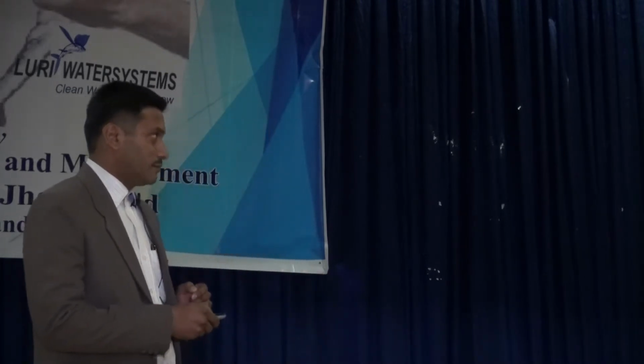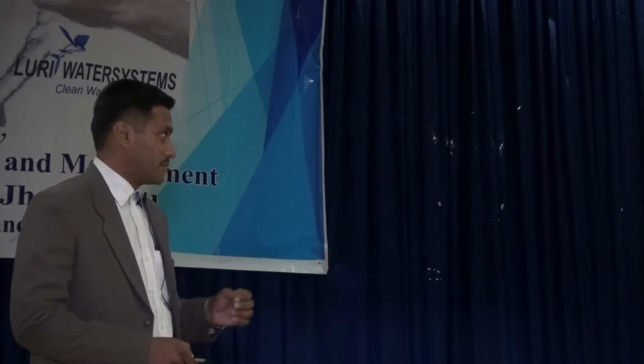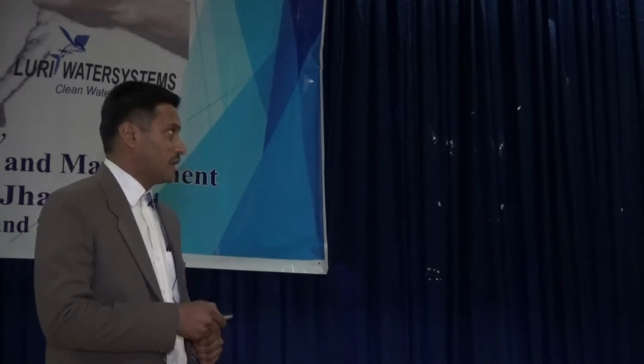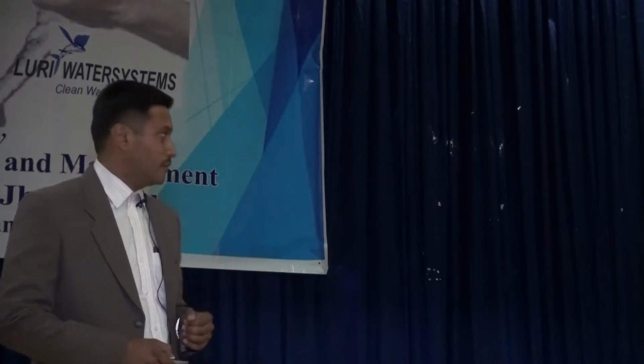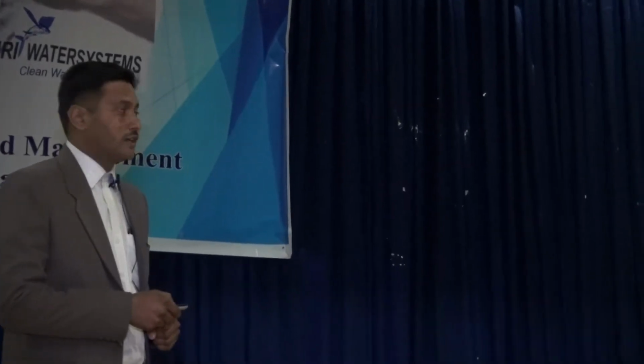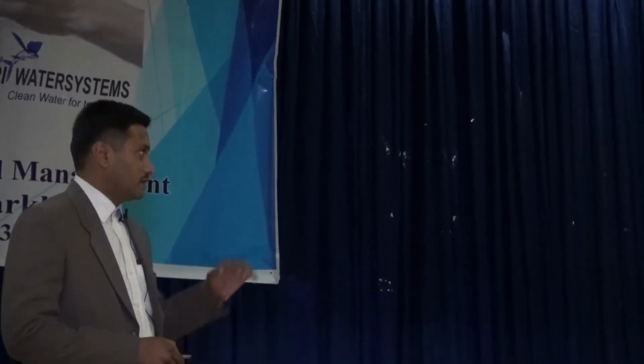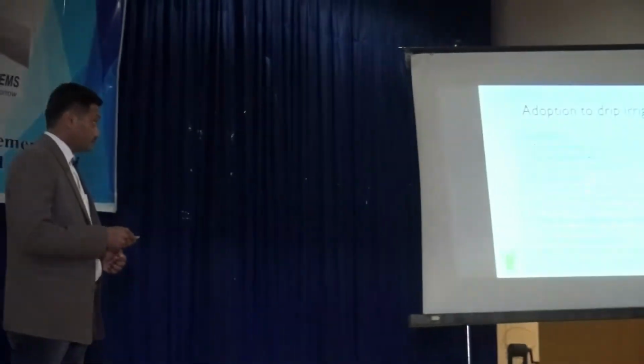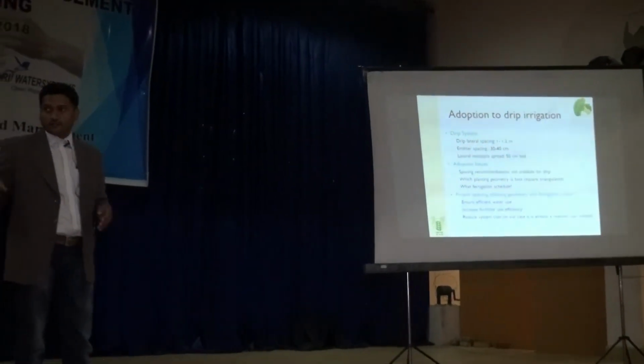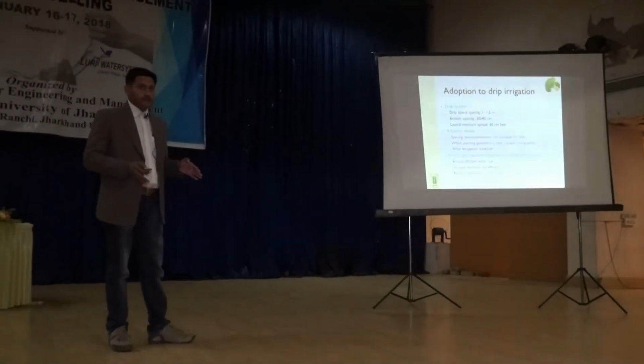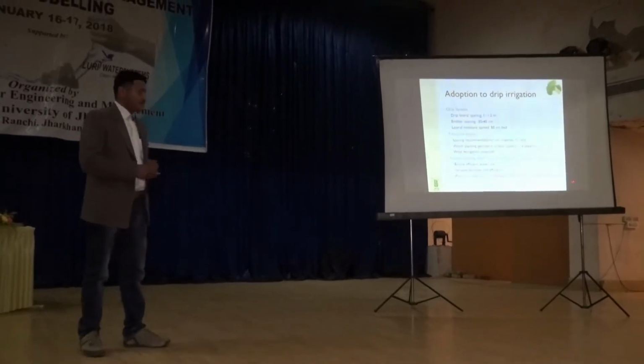Here we can see most of the drip irrigation systems that we have in Jharkhand, or we practice, are in these sandy loam soils, as discussed during Panig Rice's presentation. We have drip irrigation system with lateral to lateral distance of 1 to 1.2 meter, and emitter spacing is about 30 to 40 centimeter. And the lateral soil moisture spread, as Panig Rice has said, is about 50 centimeter or 40 centimeter.